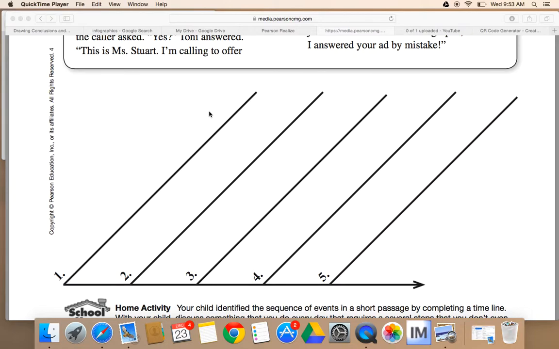First, she applies for a job. Then, what happens? Next, what happens? After that, what happens? Last, what happens? It's okay if two of these happen at the same time. You're just going to use the word meanwhile or the word during.